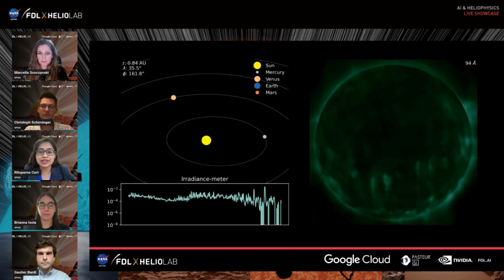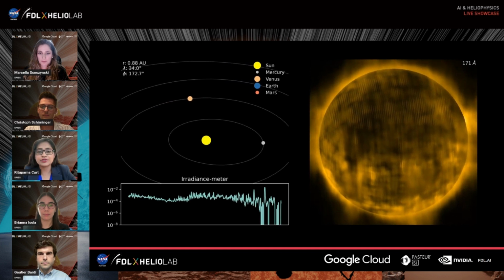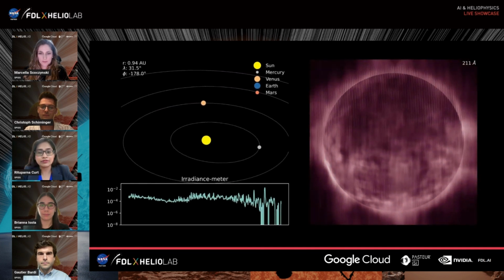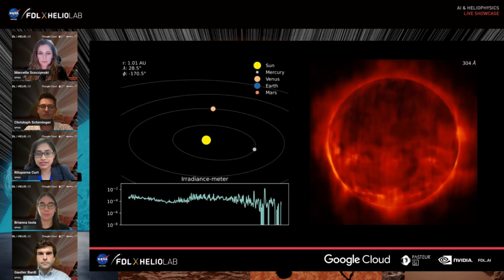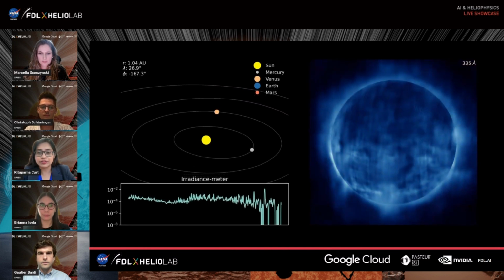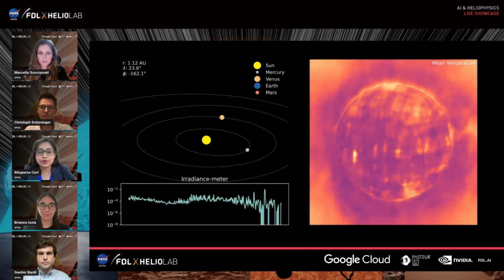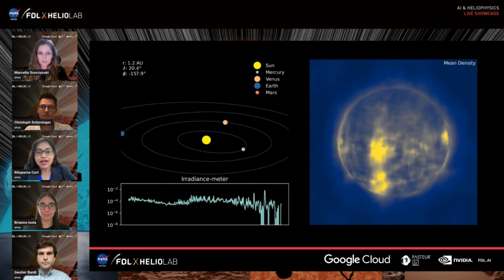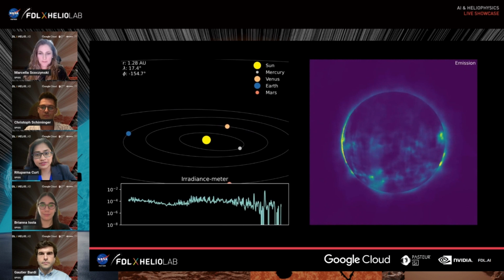Here we see the Sun in different colors or wavelengths, which offers a glimpse into the different layers of its atmosphere. Seeing the multi-wavelength 3D view of the Sun from any part of the solar system is another innovative result from the SPICE team. As we continue, we can choose to observe the Sun's temperature, density, and where the energy is coming from in the solar atmosphere.